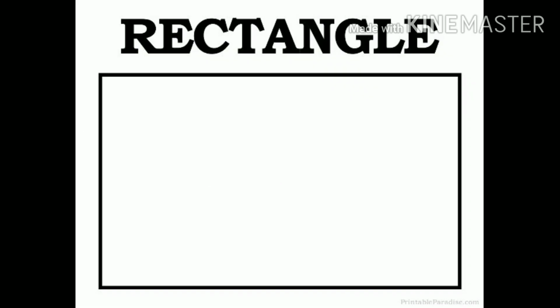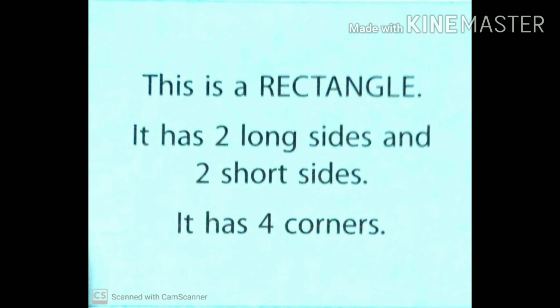Third one. Which shape is this? Yes, this is a rectangle. A rectangle has 4 sides and 4 corners, but the sides are not all equal. We know that opposite sides of a rectangle are the same.